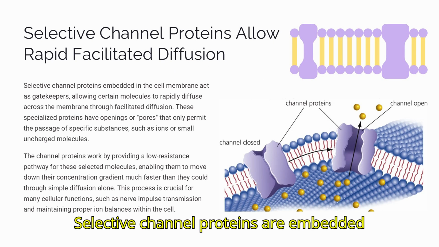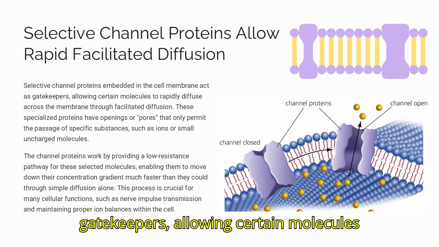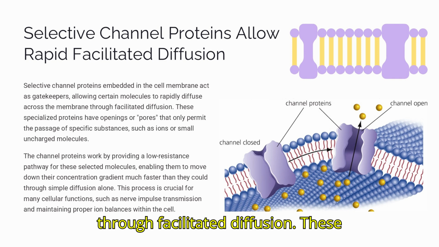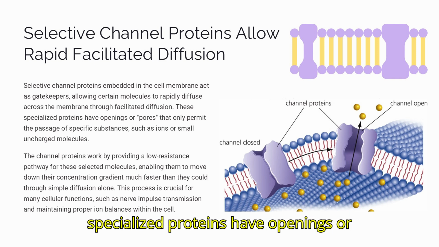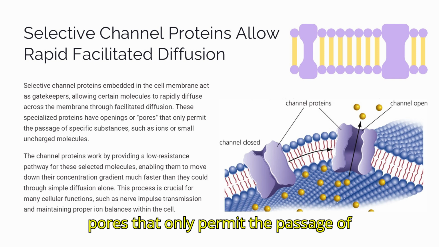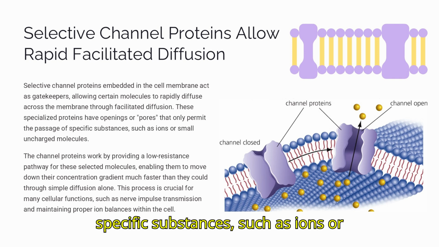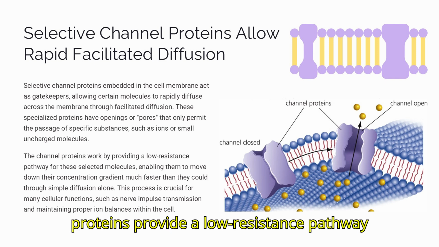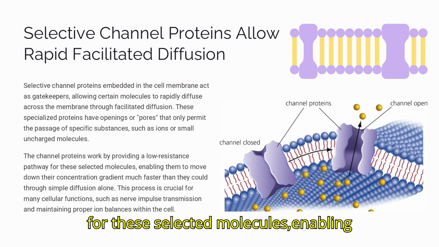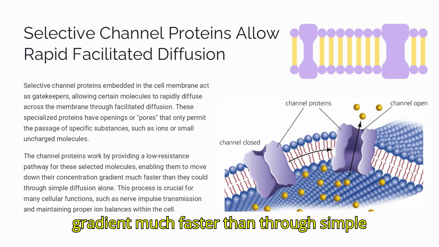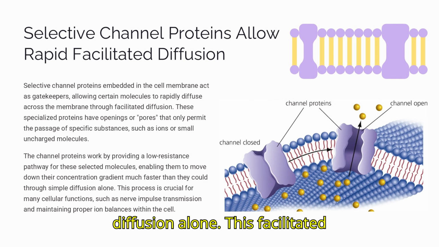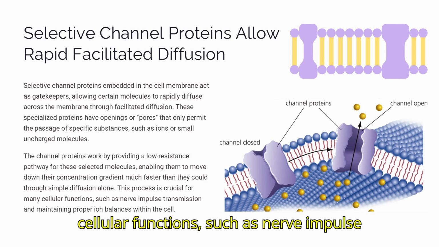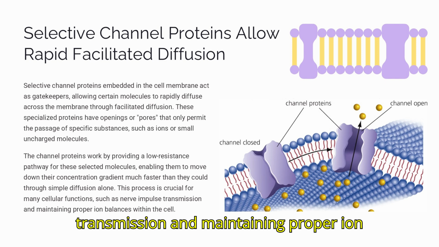Selective channel proteins are embedded in the cell membrane and act as gatekeepers, allowing certain molecules to rapidly diffuse across the membrane through facilitated diffusion. These specialized proteins have openings or pores that only permit the passage of specific substances, such as ions or small uncharged molecules. The channel proteins provide a low-resistance pathway for these selected molecules, enabling them to move down their concentration gradient much faster than through simple diffusion alone. This facilitated diffusion process is crucial for many cellular functions, such as nerve impulse transmission and maintaining proper ion balances within the cell.